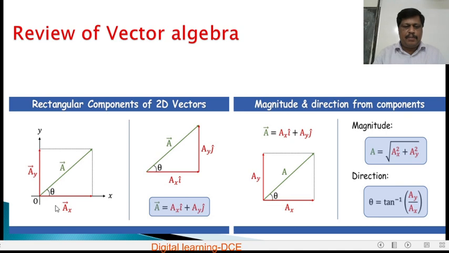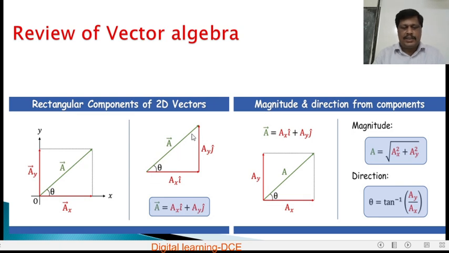And also we can prove, using trigonometric functions, that Ax is equal to A cos theta and Ay is equal to A sin theta. Also, i cap and j cap are the unit vectors along the x and y axes.